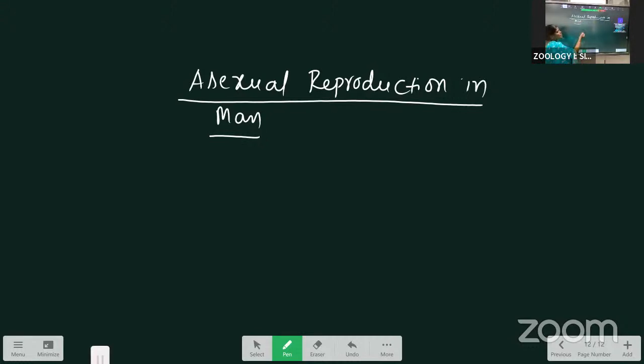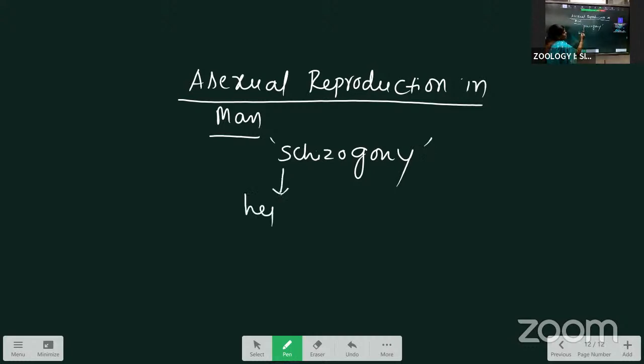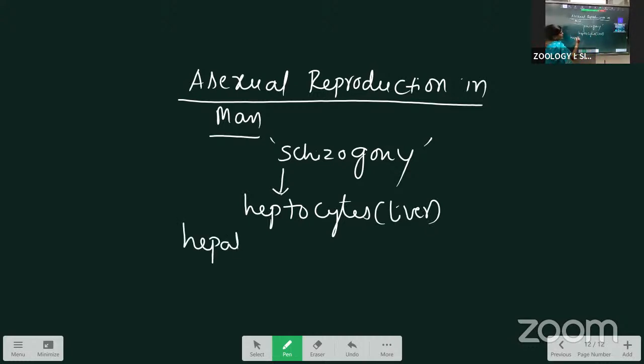In man, asexual reproduction occurs either in the liver cell or inside the erythrocyte, meaning RBC. That process we call schizogony. Inside man, the asexual reproduction is called schizogony. If schizogony occurs inside the hepatocytes, also called liver cells, we call that hepatic schizogony.